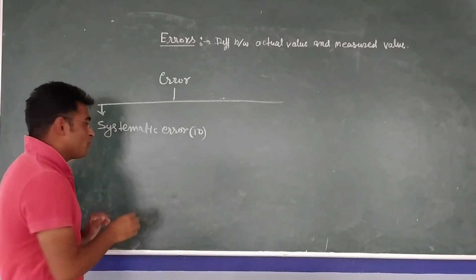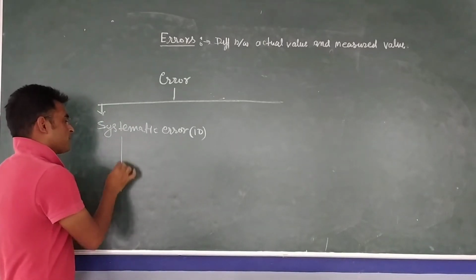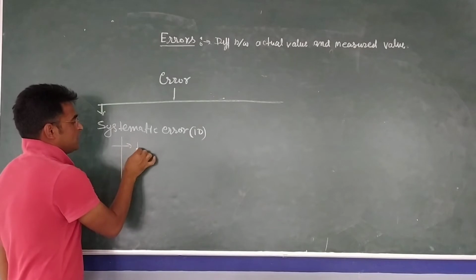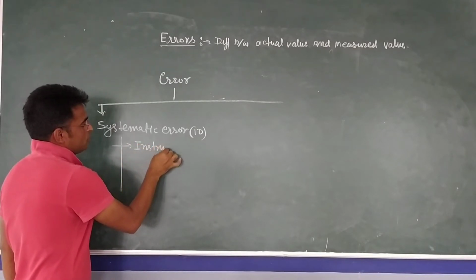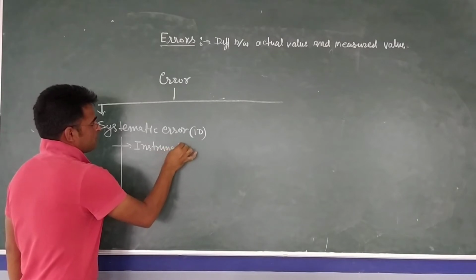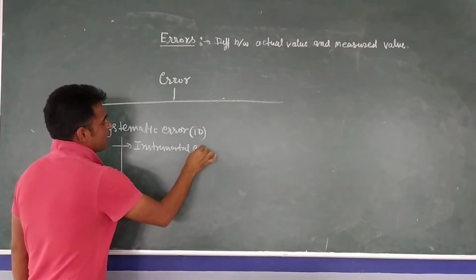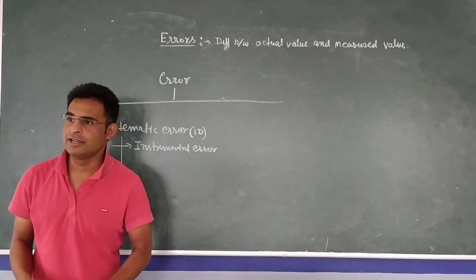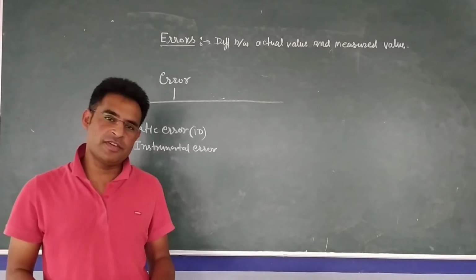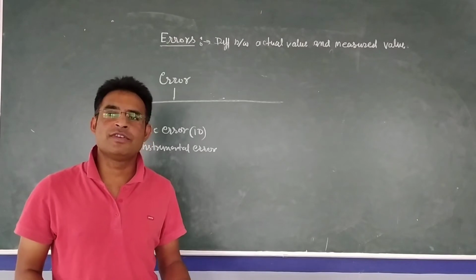Now systematic error we can divide into three parts. First one we say is instrumental error. That's like the instrument has some problem. Just as I told, like in place of 1 meter, every time it's reading 105 centimeters.